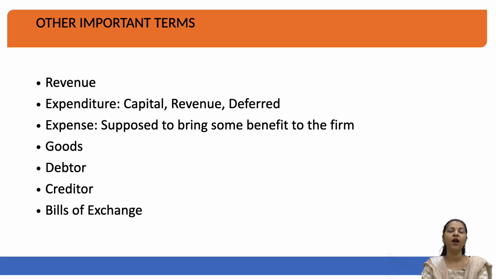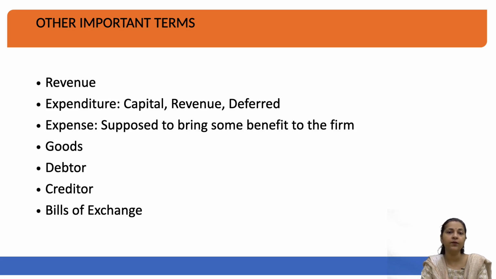For example, you have paid salaries of your managers. If you have paid salaries of your managers, that is a routine expenditure. It will come into day-to-day expenditures of your business. On the other hand, let us say you have invested in a capital project, you are constructing a flyover. Is that a routine expenditure? No, it is not a routine expenditure, it is a capital expenditure. So, this is what expenditures mean in this perspective. The next term here is called an expense, which belongs to that if there is a certain kind of benefit to the firm, that will be told as expense, otherwise not.